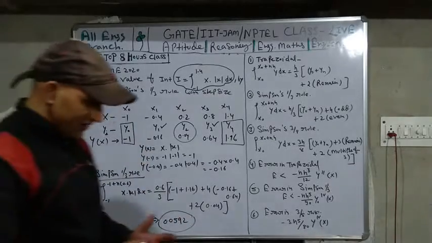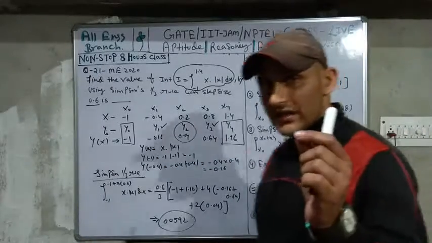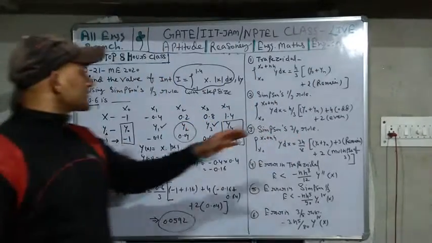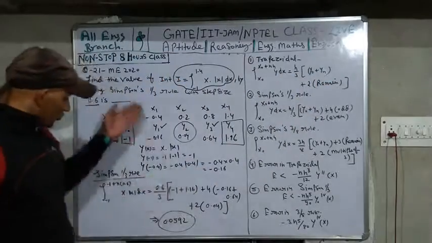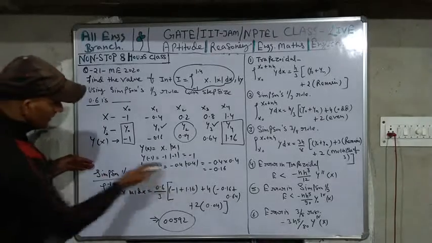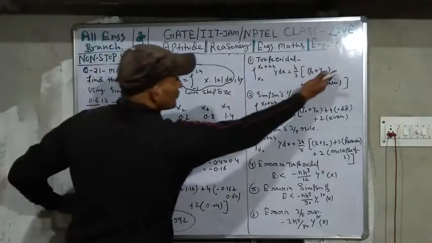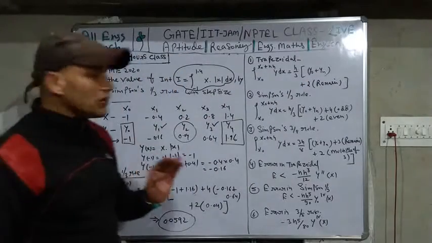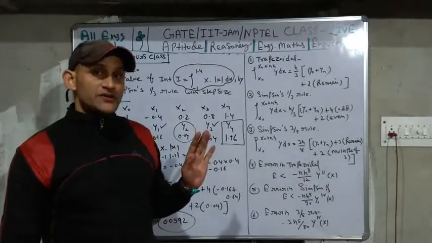I think that you understand what we are teaching you. So similarly, if in the exam he asks you to solve this problem with the help of the trapezoidal rule, you have to use the same method. Till here you have to use the same method. Now you have to use only the formula. You can find the trapezoidal rule, and also the Simpson 3/8 rule. I think that you understand.